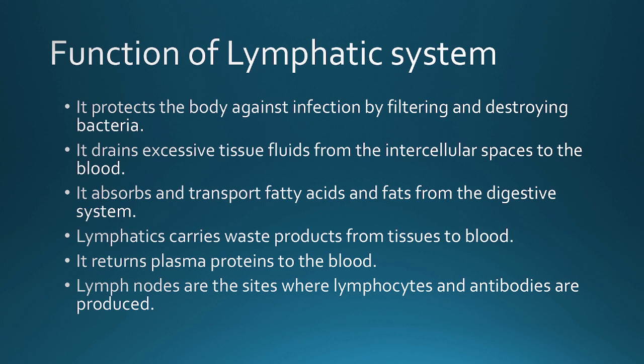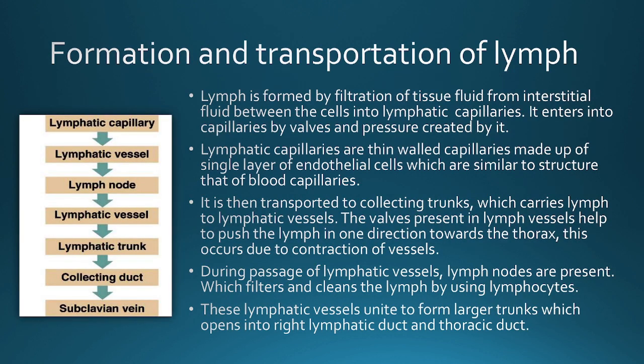Lymph nodes are the sites where lymphocytes and antibodies are produced. So that's why the lymphatic system is responsible for the defense mechanism and immunity of our body. So how is this lymph formed and transported throughout our body?